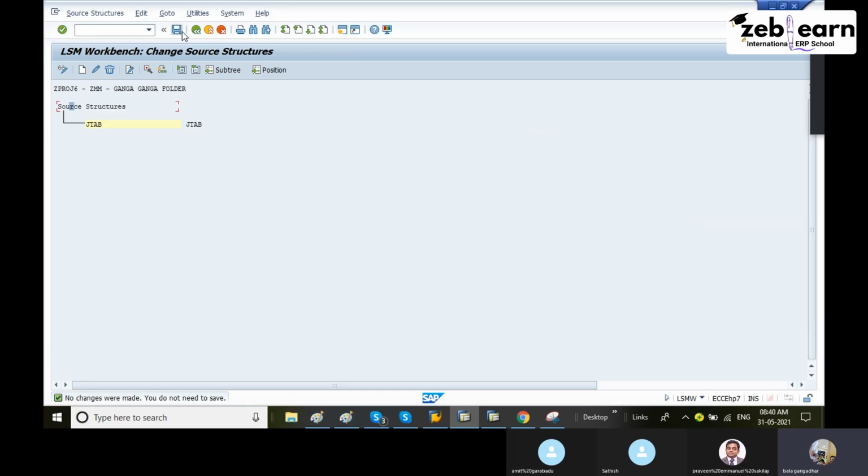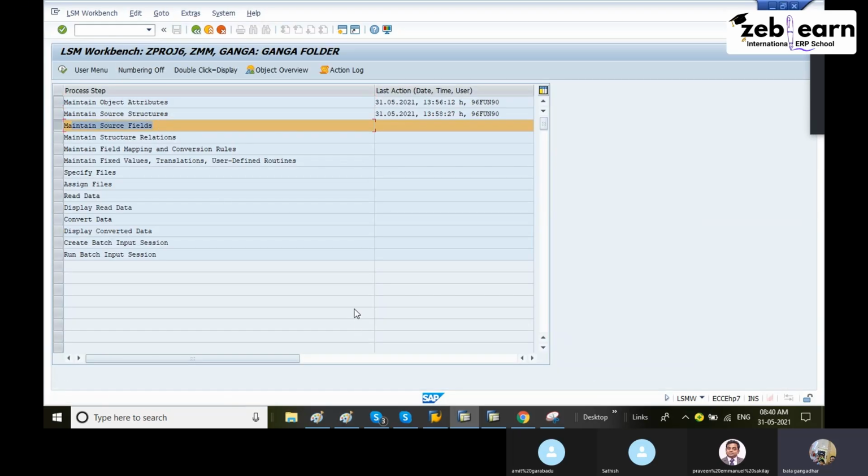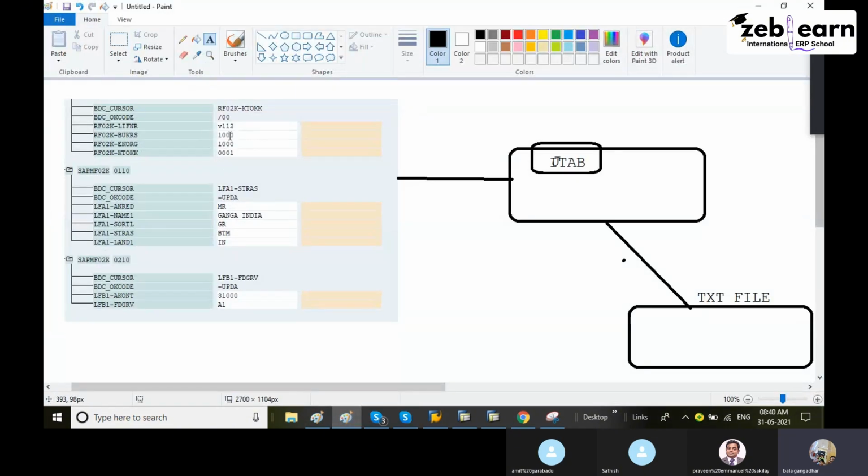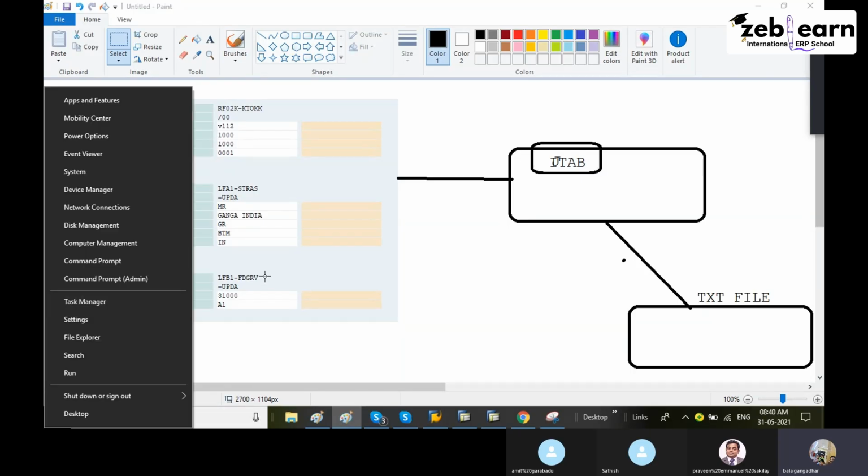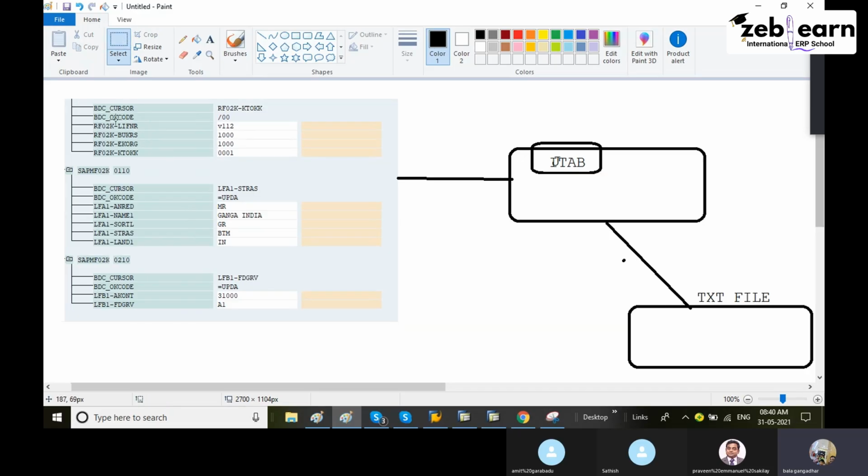Next. Back button. Step 2 is over. Next, step 3. Source fields means all the fields, like whatever names we have here, this structure name, all the fields. These fields, the technical names of all these fields.